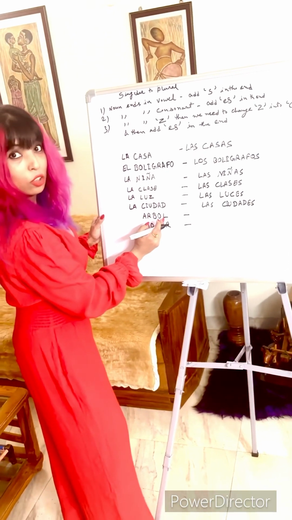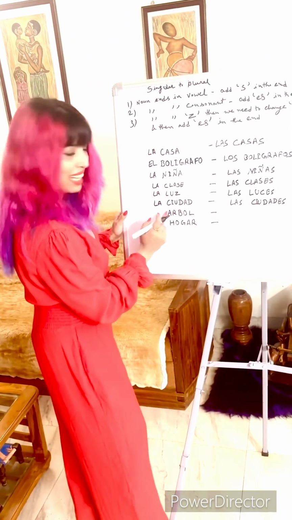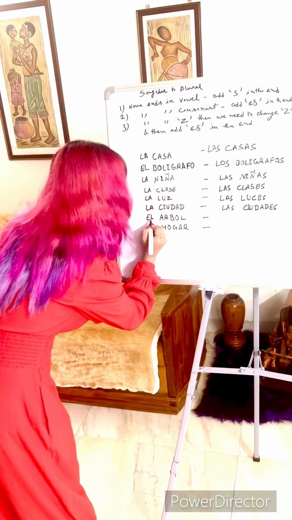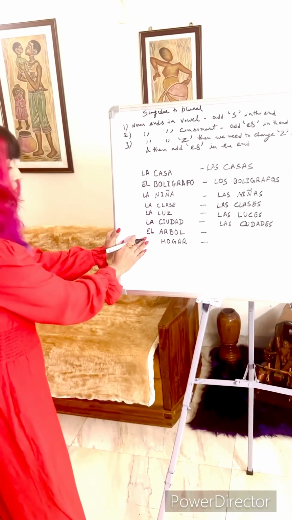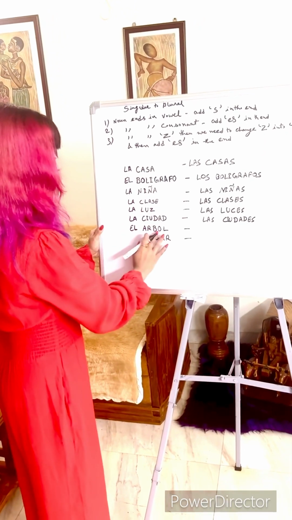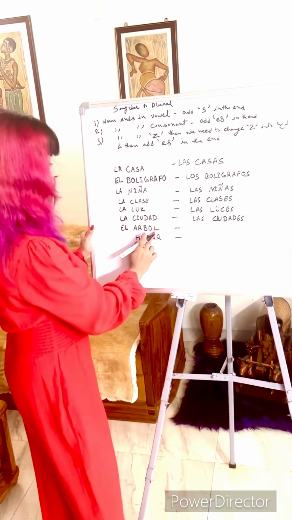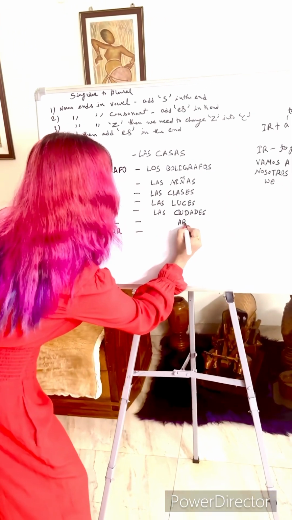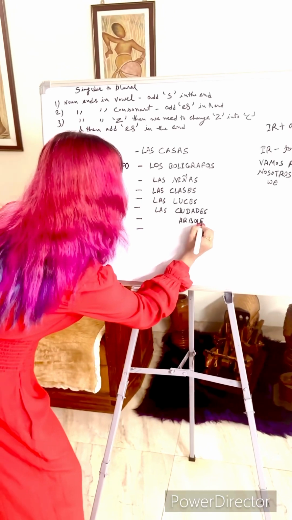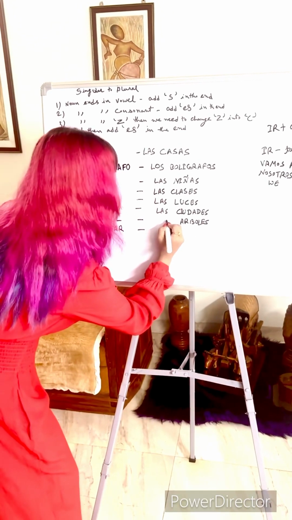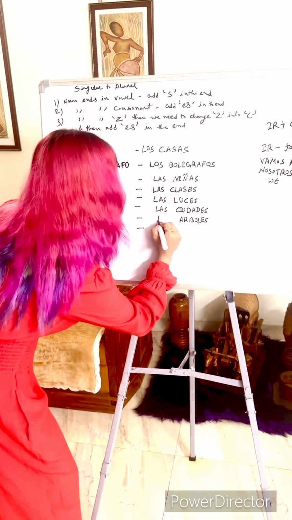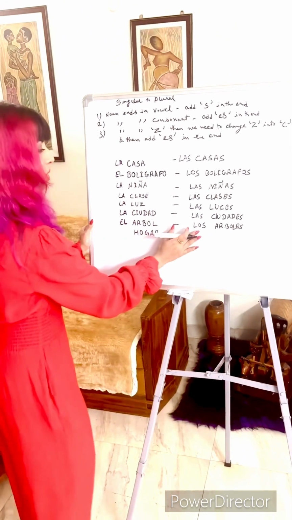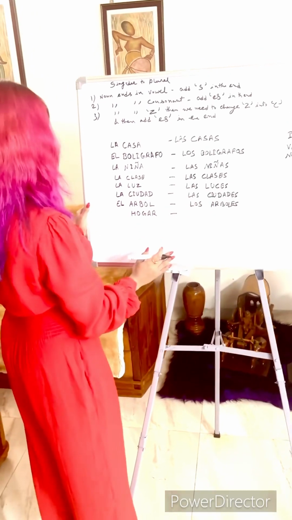Now árbol. Árbol means tree, and it's ending in L. That means lones, and it is masculine. So masculine article for singular noun is el. El árbol. And it is again consonant ending. So plural would be árboles. And the article will be los, los for plural noun, masculine gender.